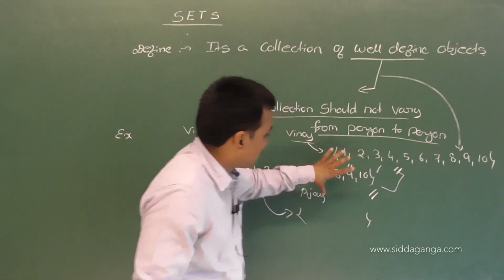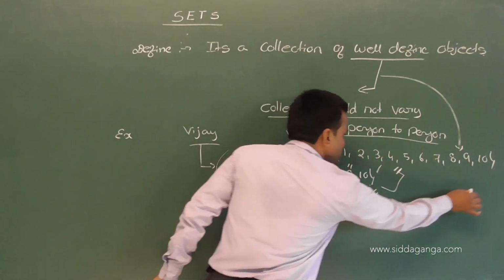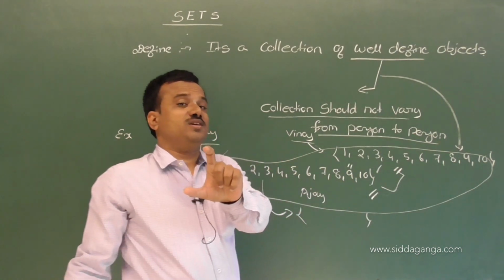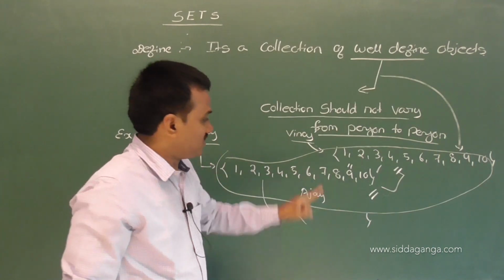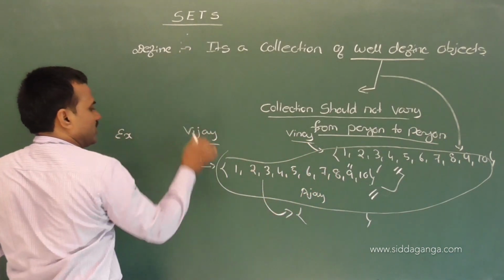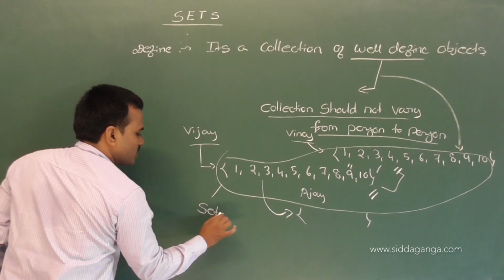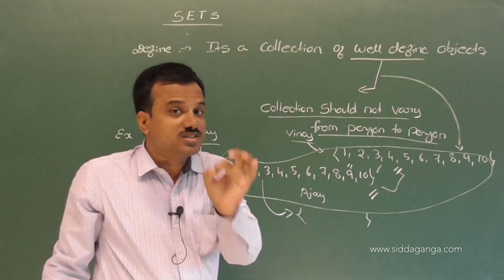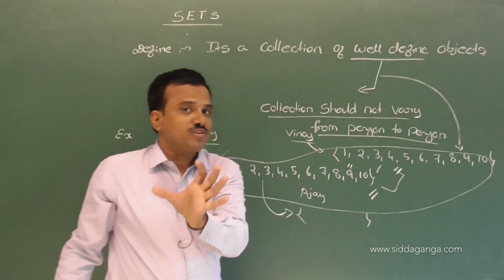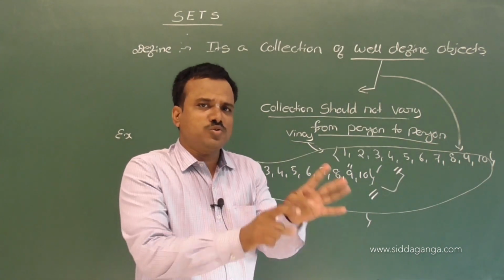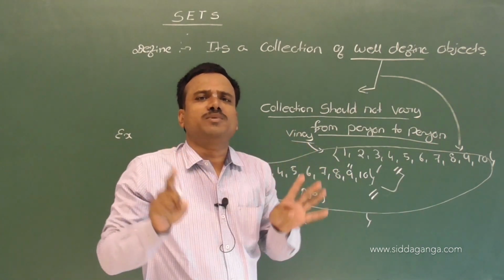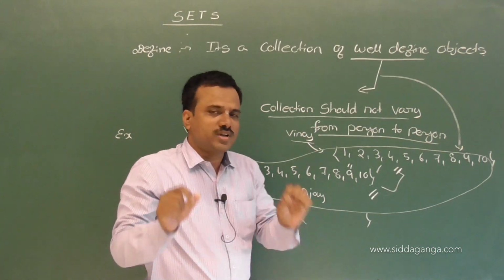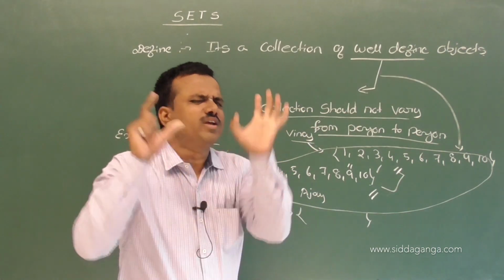That means this collection is properly defined or well defined. Such a type of collection we call sets. This is the meaning of well defined. Set means, once again I say the definition, very important concept. We use it in many concepts in mathematics, for sequence, probability. That's why its definition is very important firstly.